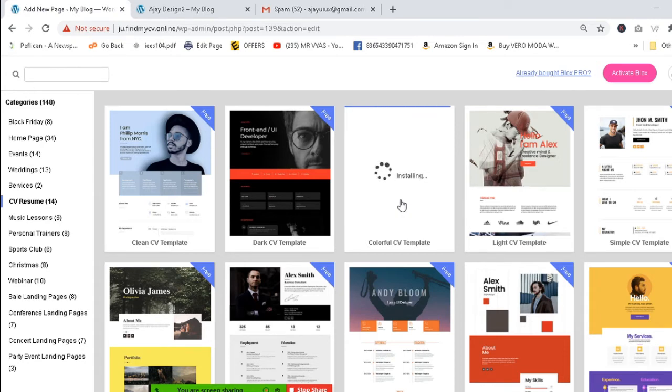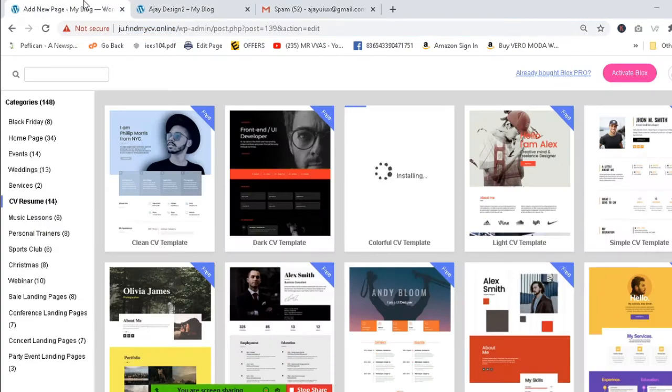So it will take some time. There is no design right now, and this is my CV link. If I need a design, or if I have any assignment or project, I can send this link to any person. So now I am going to upload this design here. It's taking some time, and it depends on your internet speed and on the design of the CV. Some designs upload very fast, some take some time.